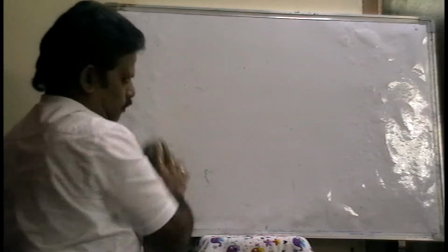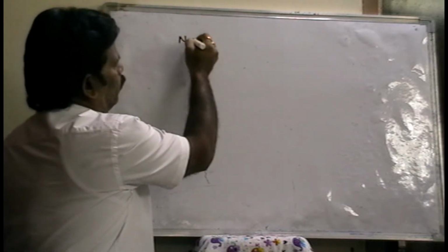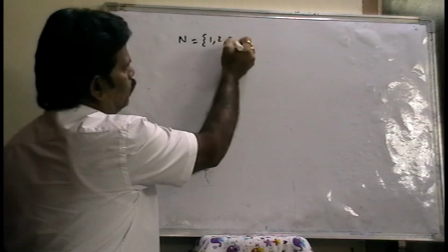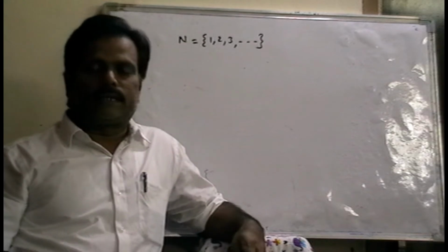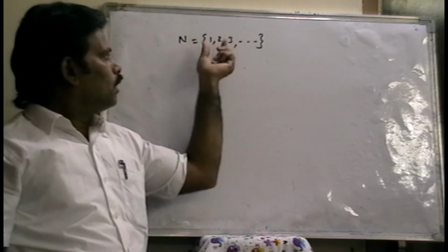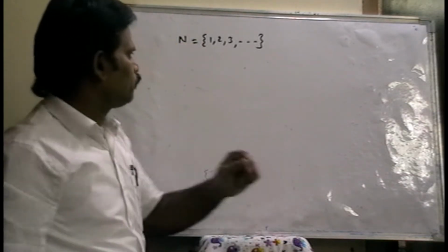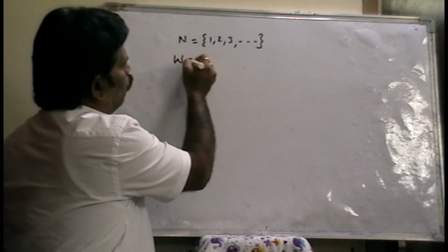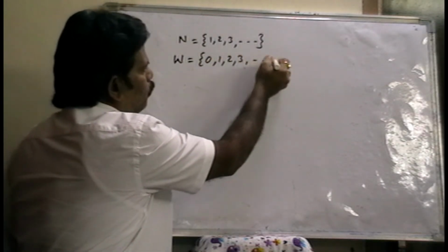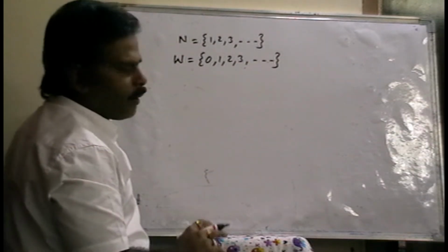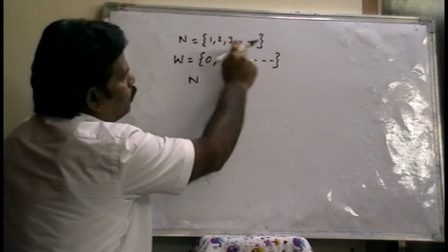And one more example, subsets. N means natural numbers 1, 2, 3, 4, and so on. It is called the set of natural numbers, because all the elements in this set belong to N, natural numbers only. Now the set of whole numbers means including 0. All natural numbers are whole numbers. Now here we can say that every natural number is a whole number.